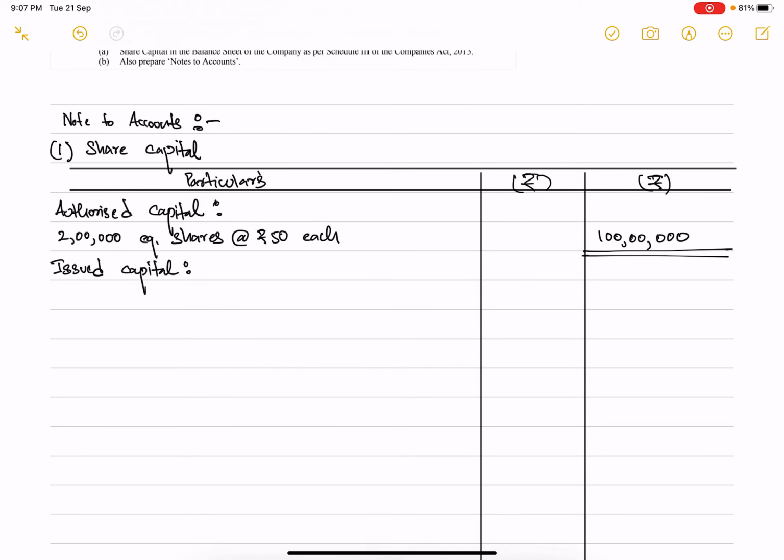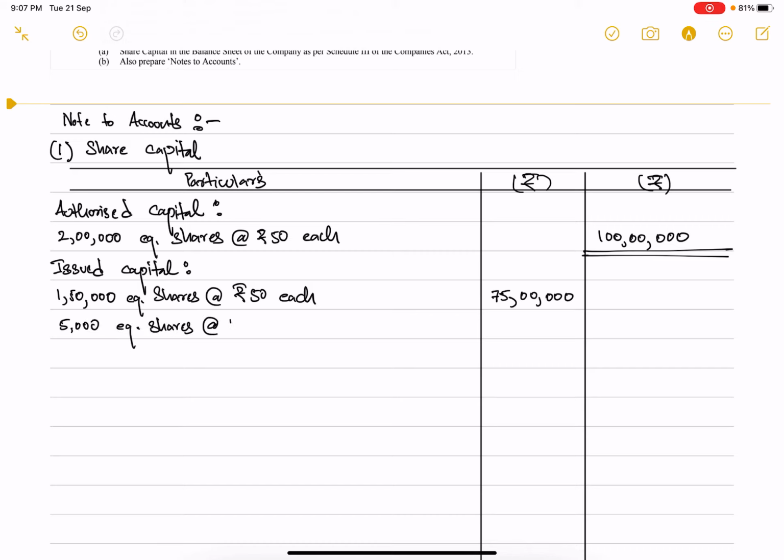So first is your 1,50,000 equity shares that were of rupees 50 each, that was for public subscription. So this amount will total up to rupees 75 lakhs, and we have an additional 5,000 equity shares of rupees again 50 each, that was provided to the vendor of office premise.